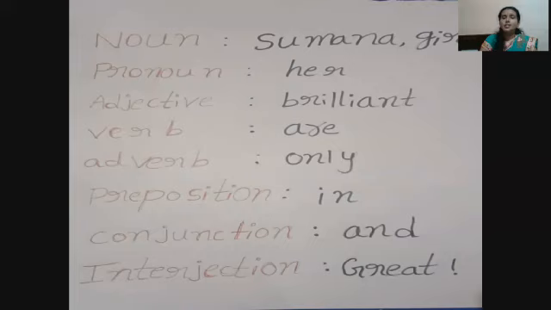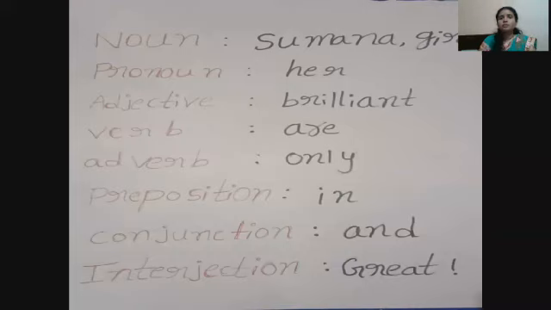Conjunction is joint word. Junction means two places joined together. So conjunction means two words or two sentences joined together.